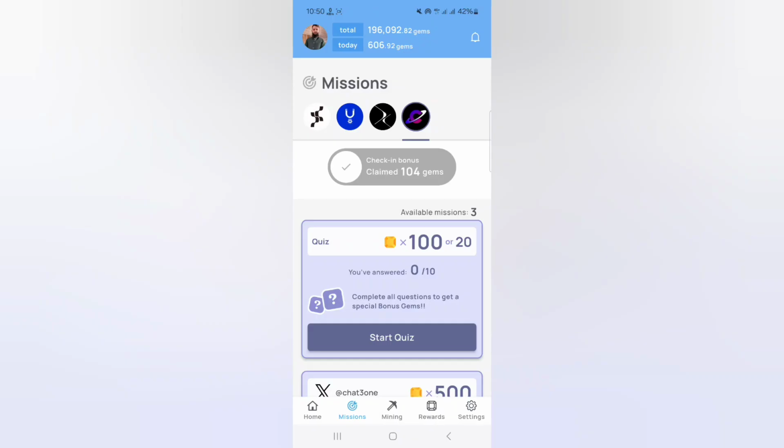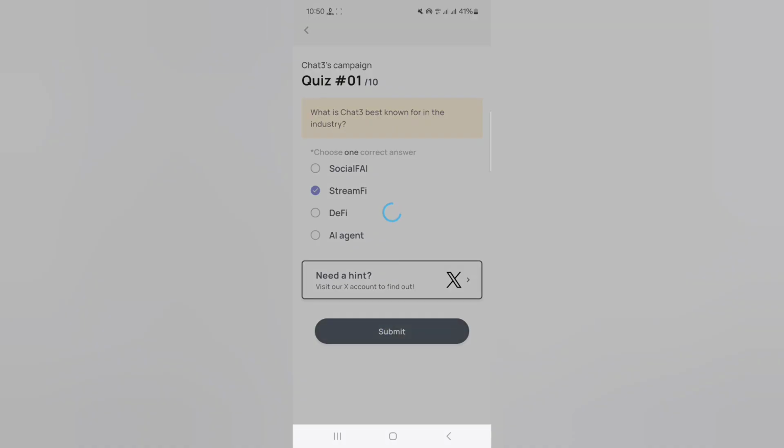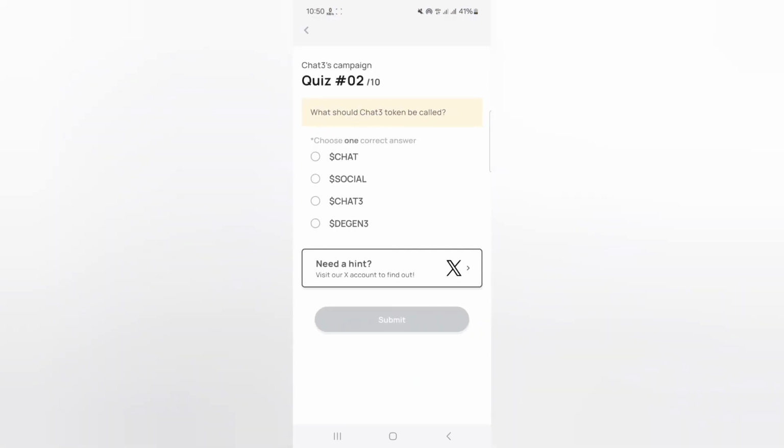First of all, click on start quiz. Quiz number 1, option number 2 is the correct answer. Click on it and click submit. Here you see I earned 100 gems.